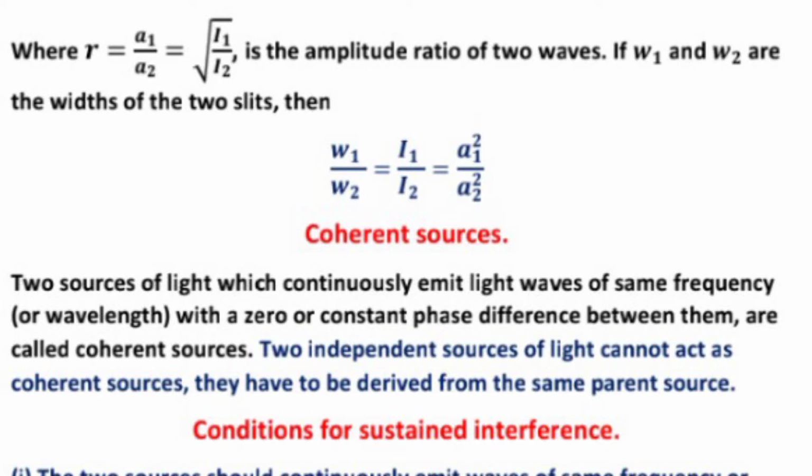Two independent sources of light cannot be coherent sources. They have to be derived from the same parent source. Now, the conditions for sustained interference. What are the conditions for sustained interference?